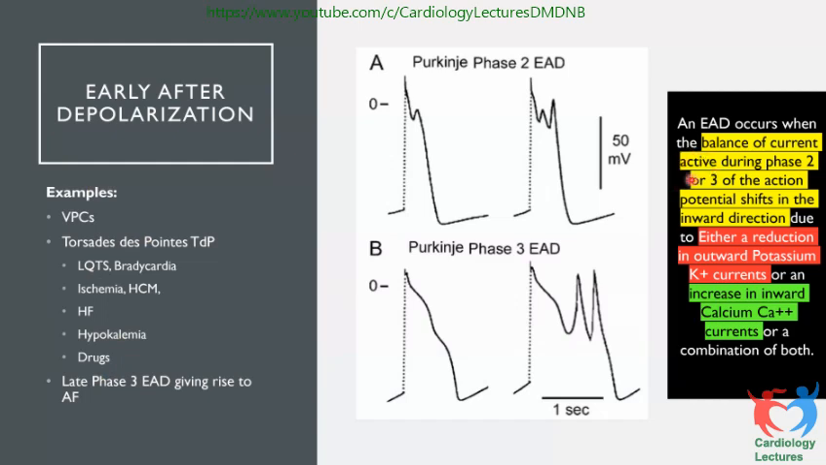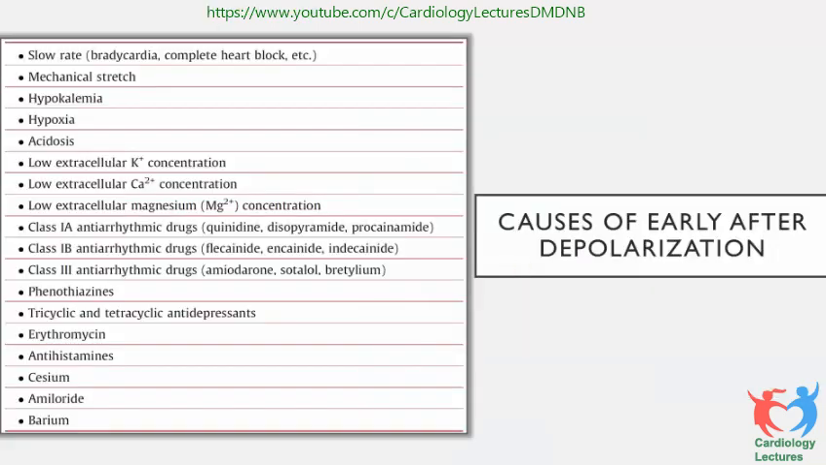This is an active phase. During phase 2 or 3 of the action potential, there is a shift in the inward direction due to either a reduction in the outward potassium current or an increased calcium influx into the cells, and that is why you develop these depolarizations. So when we come to the causes of early after depolarization, that means phase 2, there are many causes: slow heart rate, mechanical stretch, hypokalemia, and so on. There are many drugs, erythromycin. All these could cause early after depolarization.